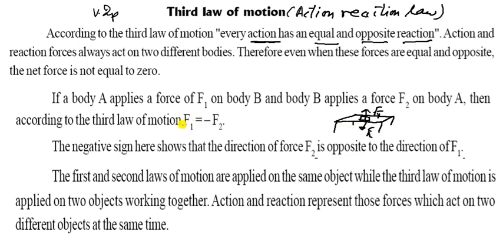This one is your table, and an object is placed here. So force F1 is acting here and F2 is here. F1 and F2, as you know, are in opposite directions. So you can say F1 is equal to minus F2. The minus sign shows the direction, that is the opposite. The negative sign here shows the direction of force F2 is opposite to the direction of F1.